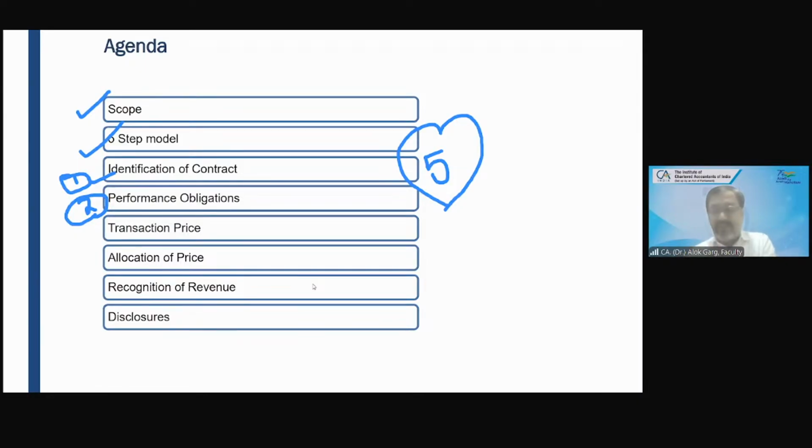And what is that package? That package says that for 10,000 rupees, I will give you my book and I will also teach you financial reporting, complete financial reporting. Okay. So tell me in this case, what are the 2 promises I have made to my customers? What are the 2 things which I will deliver to my customers?